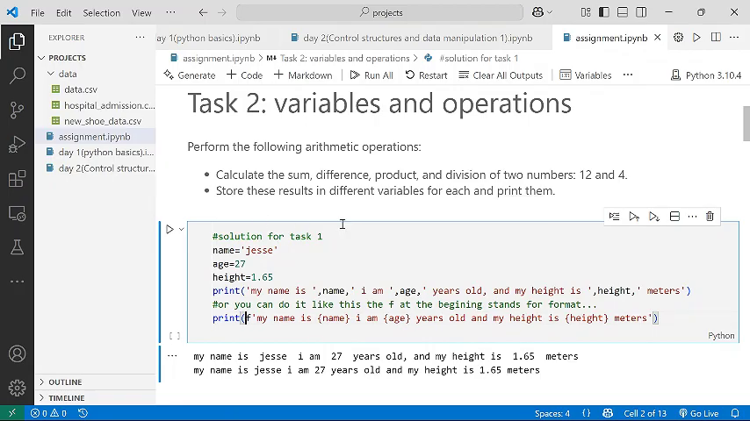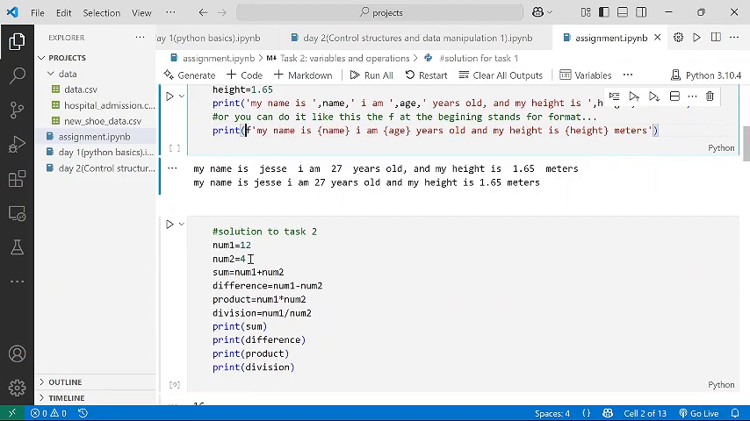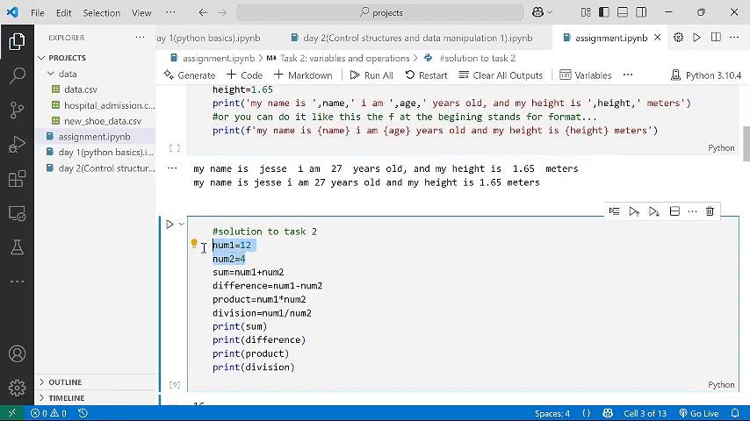Now task 2 says perform the following operations. Calculate the sum, difference, product and division of two numbers 12 and 4. Store this result in different variables for each and print them. So I asked you to calculate with two numbers 12 and 4. So I call them num1 and num2. So num1, I pass it to be 12. Remember I told you solutions can be different, depending on your understanding. However, it's almost the same pattern.